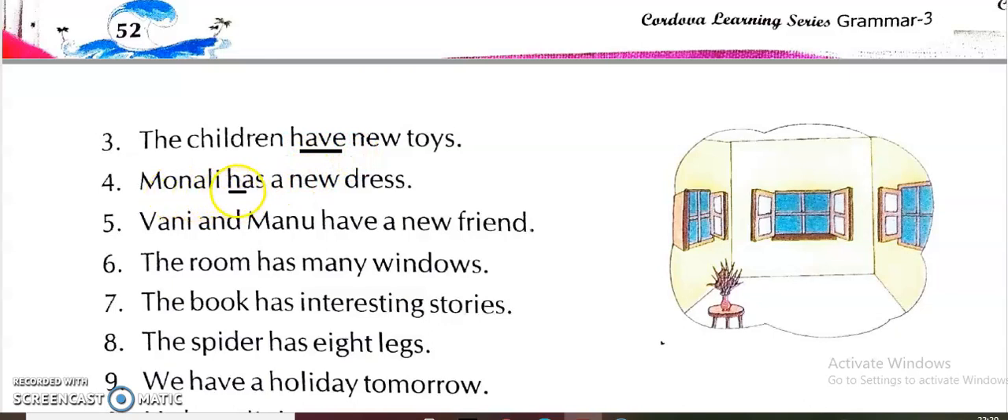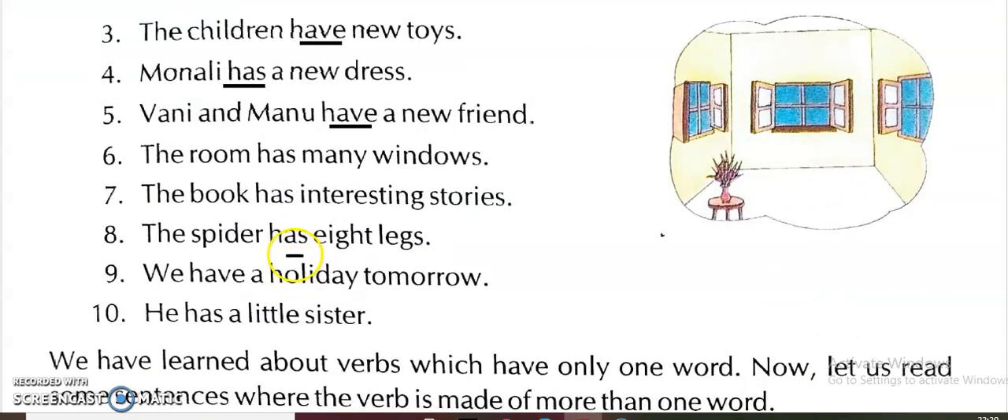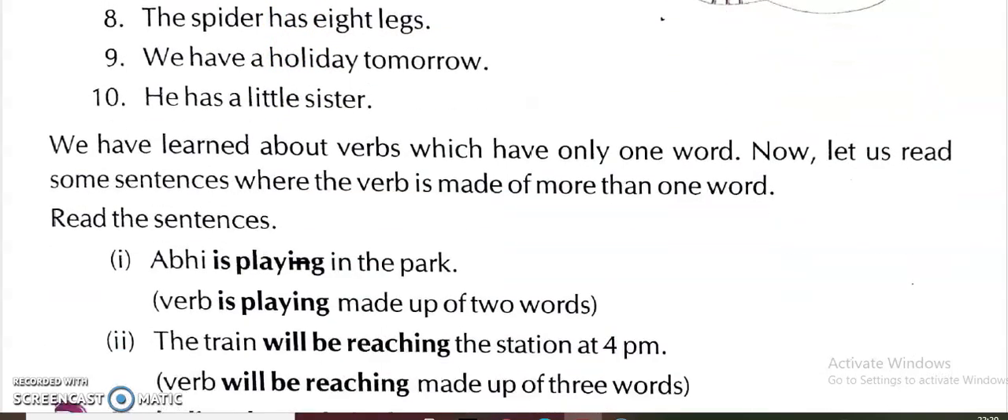Then Monali has a new dress. Monali has. We have to underline has. Then Vani and Manu have a new friend. Vani and Manu have. So here we have to underline have. Like this you will complete the rest of the sentences by yourself. Has and have and of course had. These are the verbs that you can do by yourself.